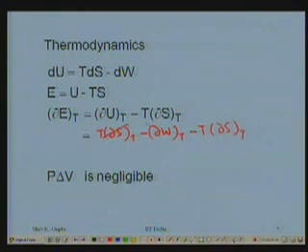First term and the third term cancel with each other. I am left with the middle term, where W is the work done by the rubber or the system. With a minus sign in front, it is the work done on the system.